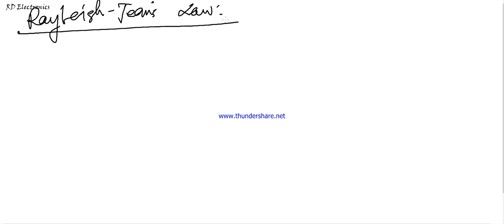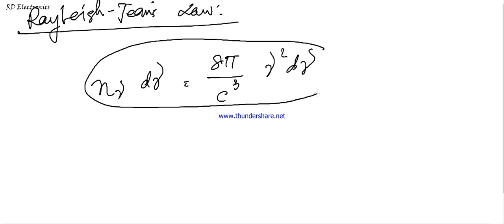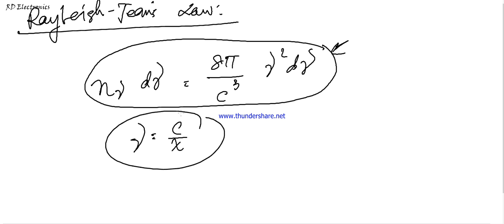From the concept of statistical mechanics, we write n nu d nu, that means the number of modes, where n nu is the number of degrees of freedom. This expression can be written as follows; in a later video we will thoroughly discuss this theorem, from where this equation is coming. Here nu is the frequency, that means c by lambda.